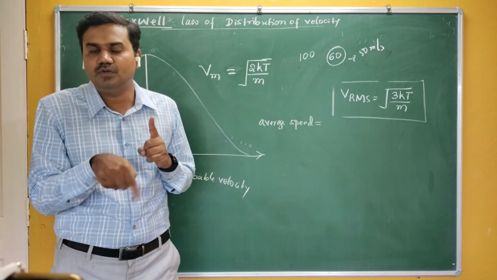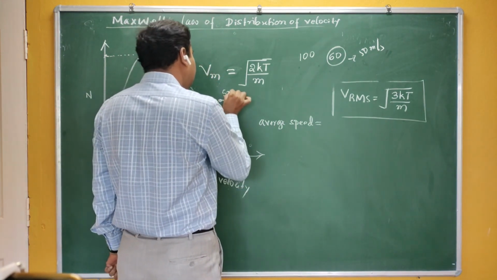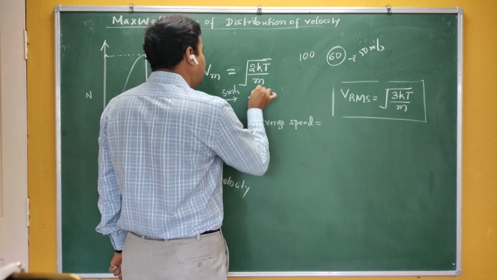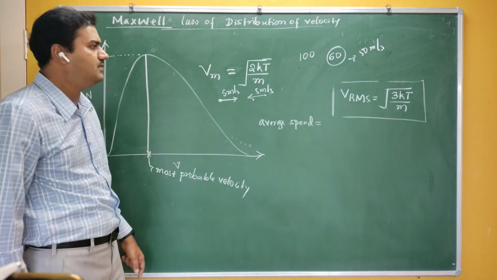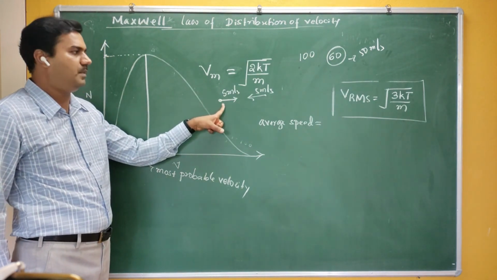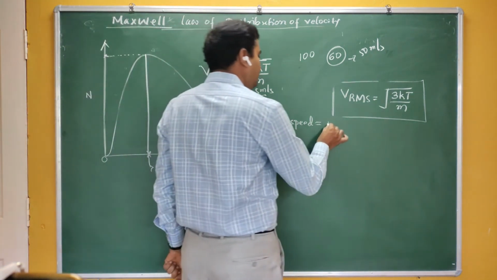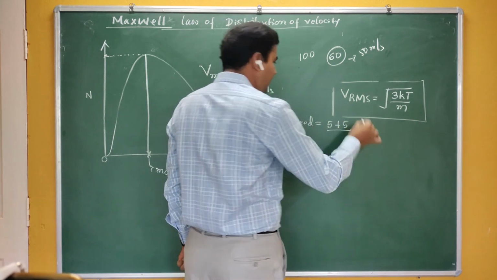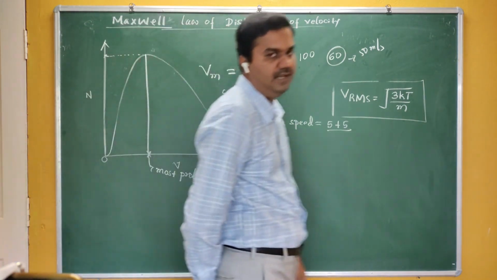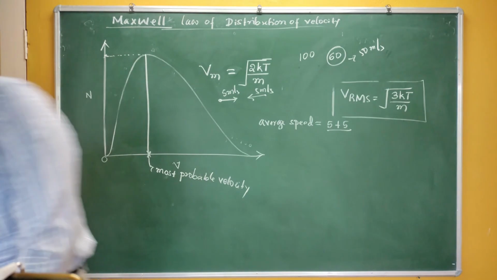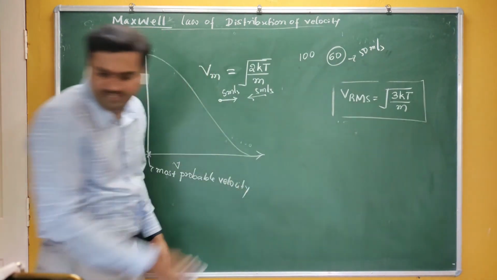If you take the speed, then the magnitude is enough. If one gas molecule is moving with a velocity of 5 meter per second, and another gas molecule is moving with 5 meter per second in the opposite direction, then the average velocity becomes 0: plus 5 minus 5 divided by 2 is 0. But when you take the speed, you neglect the direction. Therefore 5 plus 5 divided by 2 is 5 only. If you take the average speed, it gives a nearer answer.